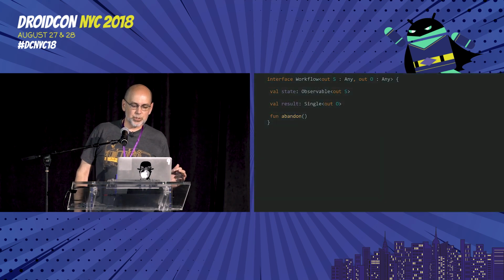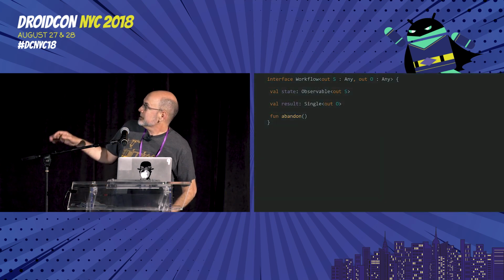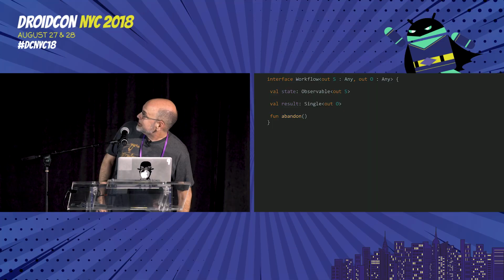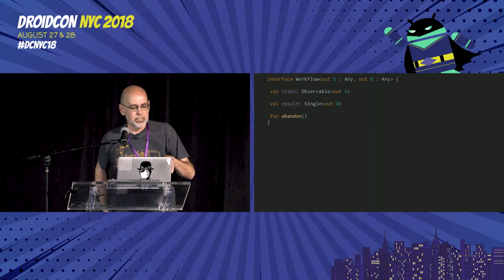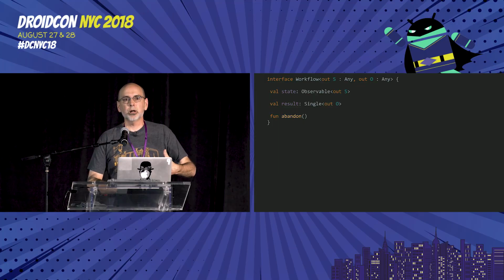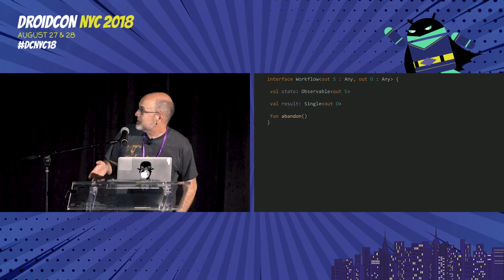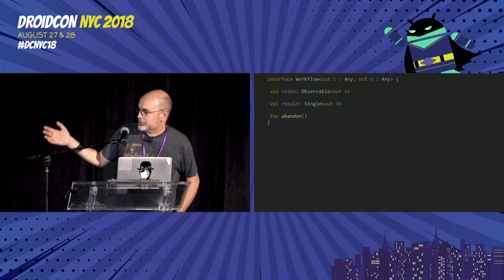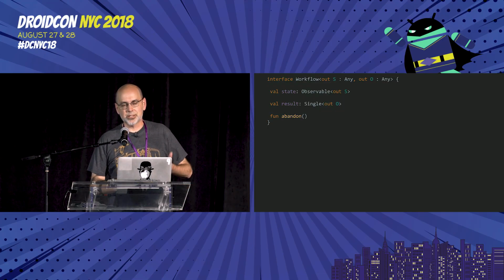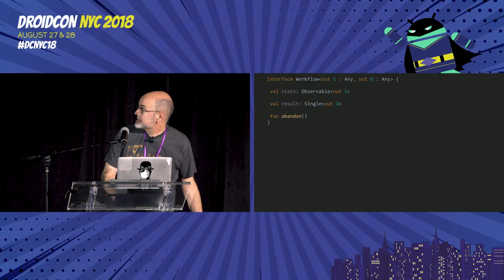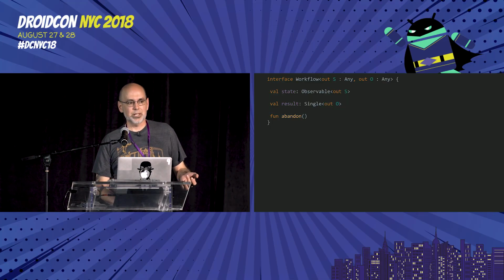So now let's go into actual code. Here is, I hope you can all see this slide, I'll read it character by character for you. The workflow interface is a lot smaller than it was when we talked about it last year. It's got 3 methods, only 2 of which you care about. It's its current state, which is an observable of whatever S state type it is that you decided it needed to have. And it's got a single result type.